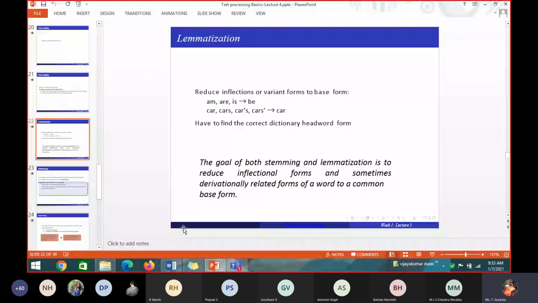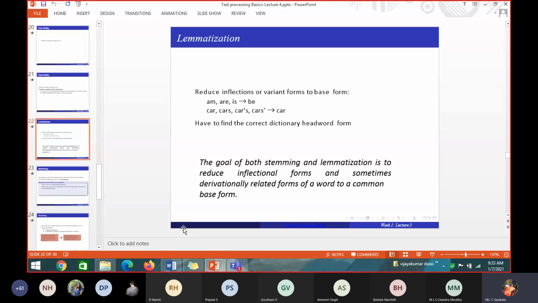So we have seen what is sentence segmentation, what are all the issues we will face when you are segmenting the document into sentences, and the challenges involved. Similarly, we have seen tokenization also, sentence segmentation, word segmentation.